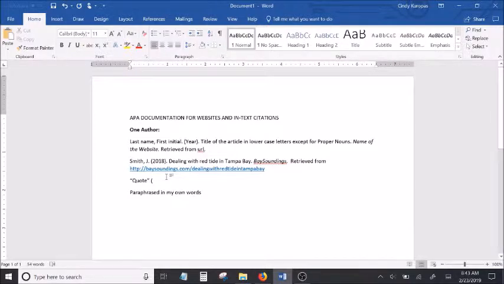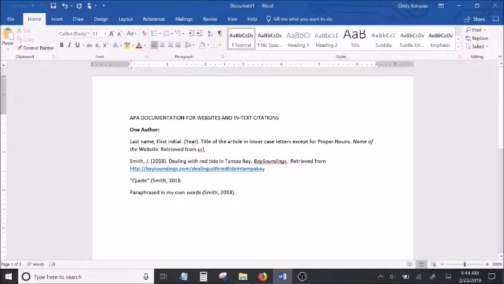In your citation, you're going to start with the last name of the author. And both of them start the same. Next, you'll put a comma and then the year of publication. Now the difference occurs here. If you've paraphrased it in your own words, you can actually end your citation right there.